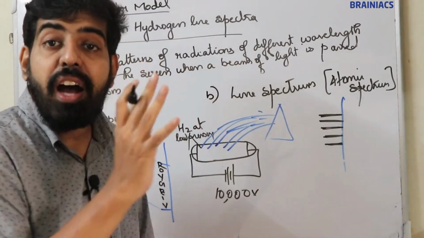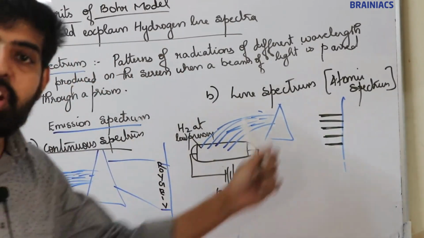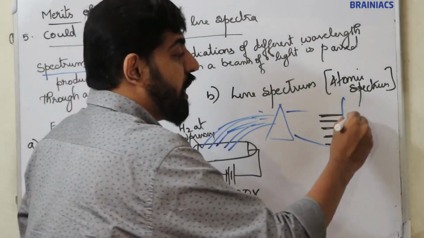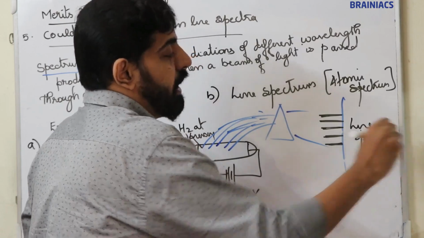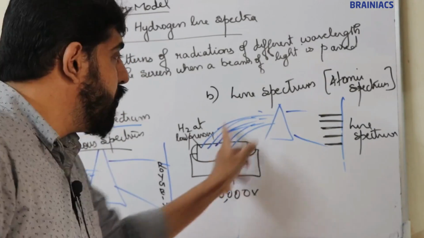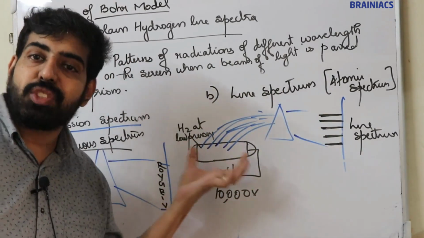You are observing 5 lines. You are not observing a continuous spectrum like this. You are observing 5 lines on the screen. This is known as line spectrum. This is the light emitted by the discharge tube.